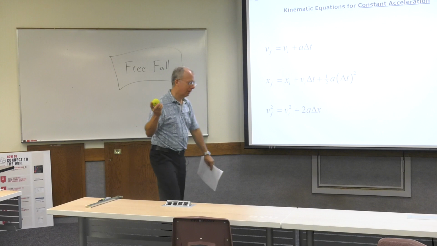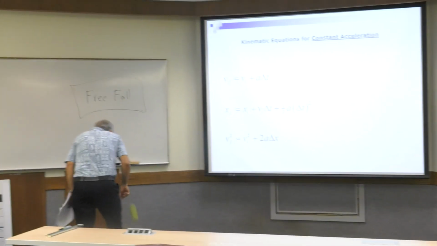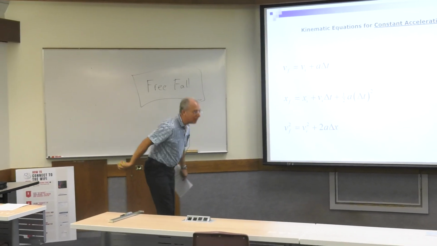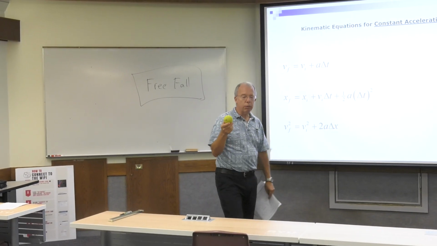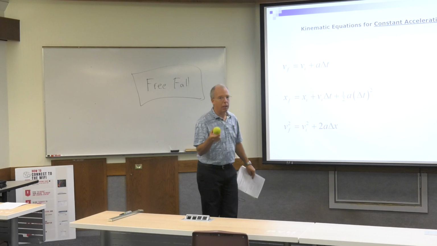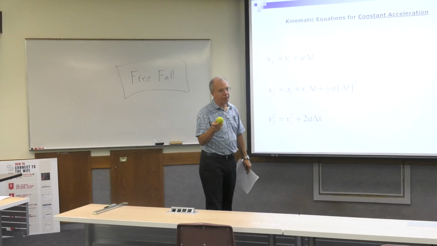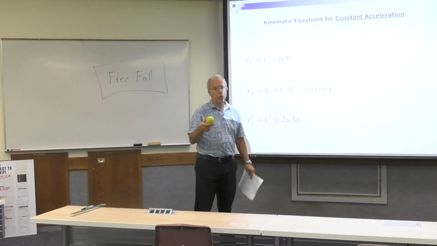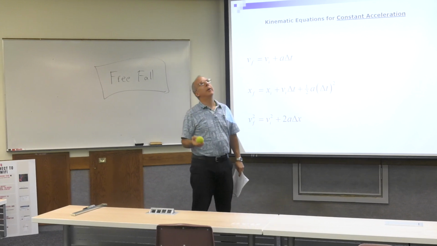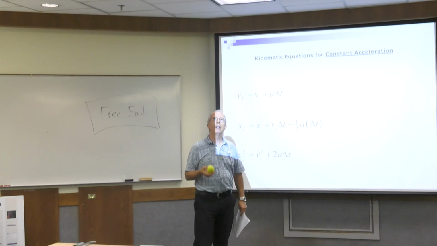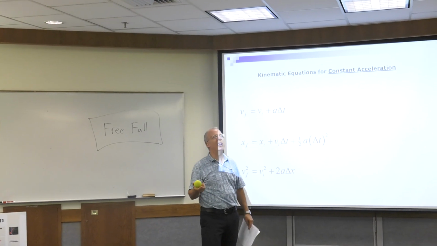Okay, how about this? After the ball left my hand and before it hit the floor, was that free fall? Well, once again, after it left my hand, what's the only force acting on it? Gravity. So it's free fall. All right, I can't do it here. I can do it in K132, but I can't do it here.